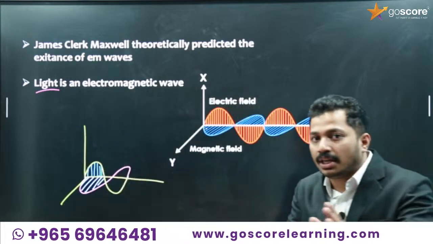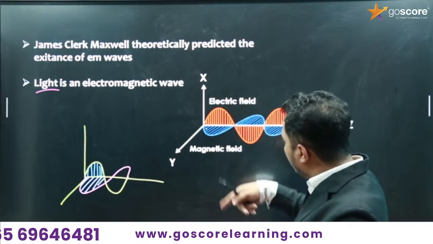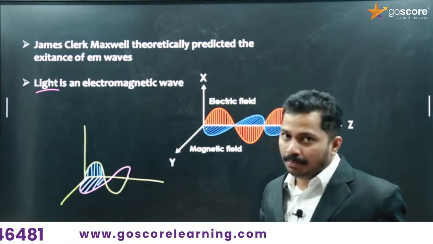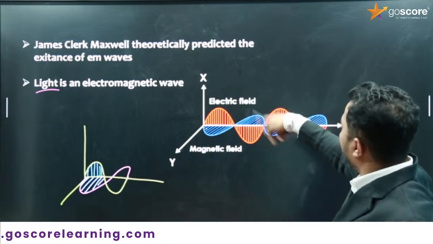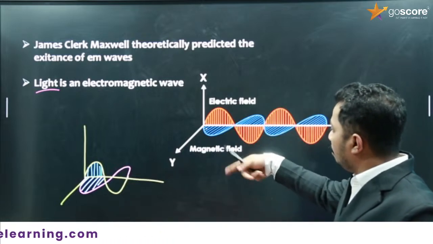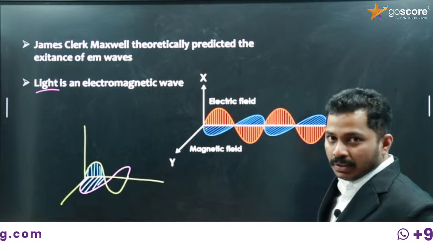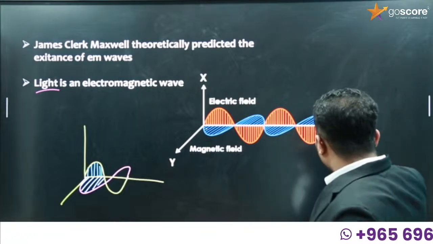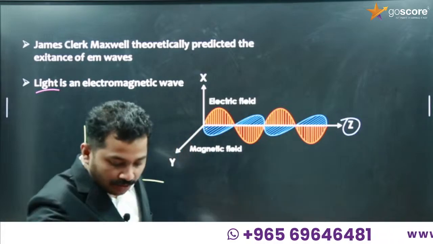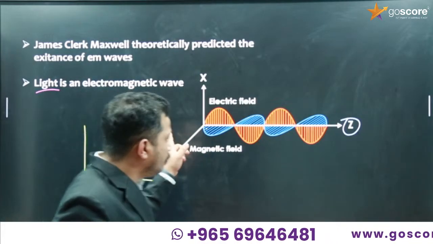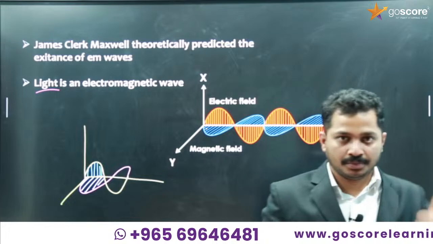It is not at all required that the electric field should be in the X plane and the magnetic field in the Y plane. It can be in any plane. And remember that if the electric field is in the X direction and the magnetic field is in the Y direction, the direction of propagation of the wave will be in the Z direction. That's an important point. Got it?